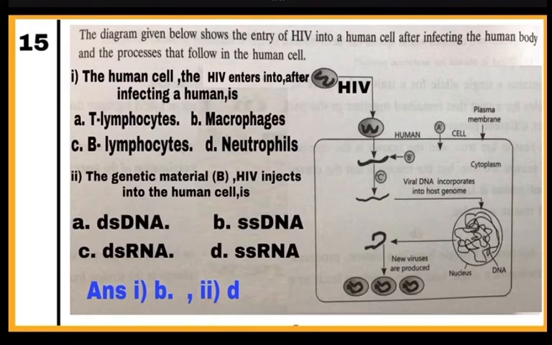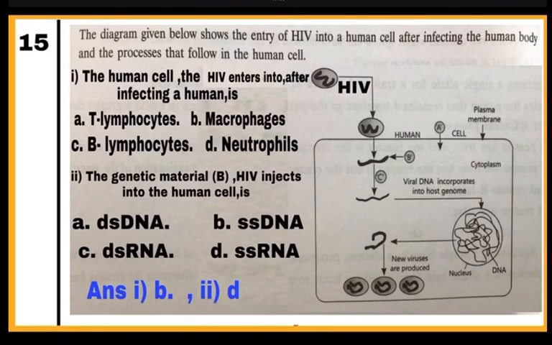Number 1. The human cell the HIV enters into after infecting a human is, HIV first enters into macrophages where it multiplies, and macrophage cells HIV बनाने की फैक्ट्री बन जाते हैं क्योंकि यहाँ पर HIV वायरस का मल्टीप्लिकेशन बहुत ज़्यादा होता है.